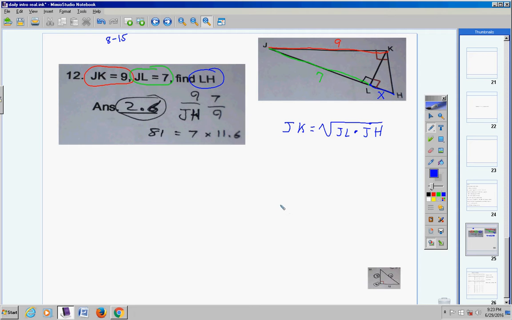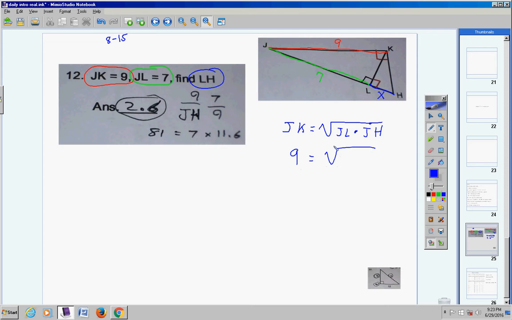You see what I've done? Let me go over this again. We learned a theorem that says this leg right here is the geometric mean of this segment of the hypotenuse and the entire hypotenuse. Hopefully you remember that. So here we go. For JK, I can substitute what? 9.